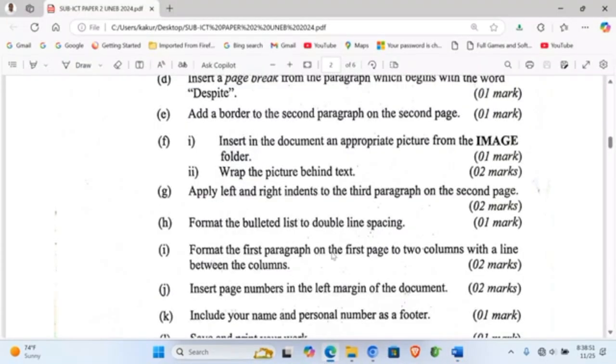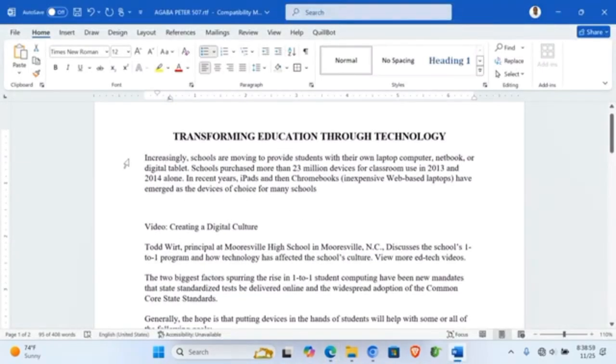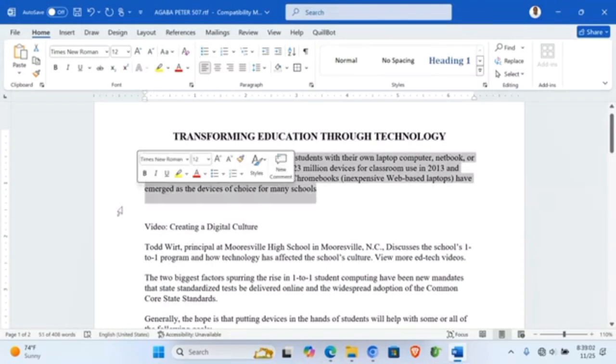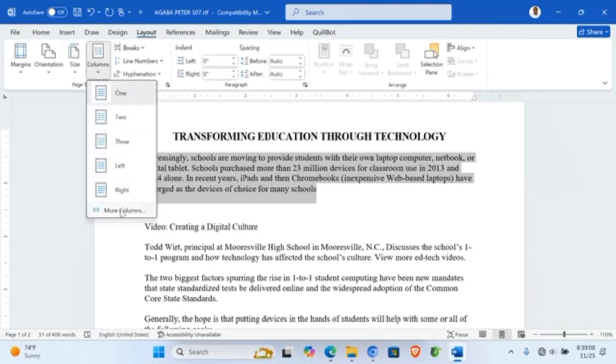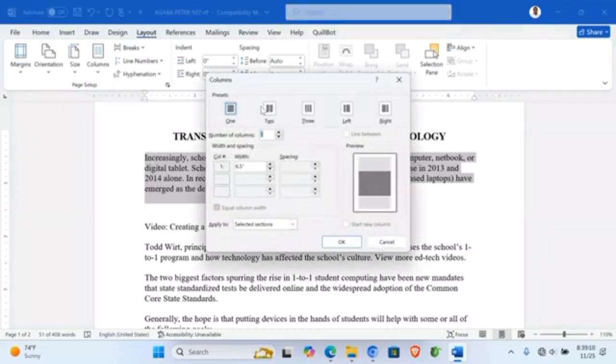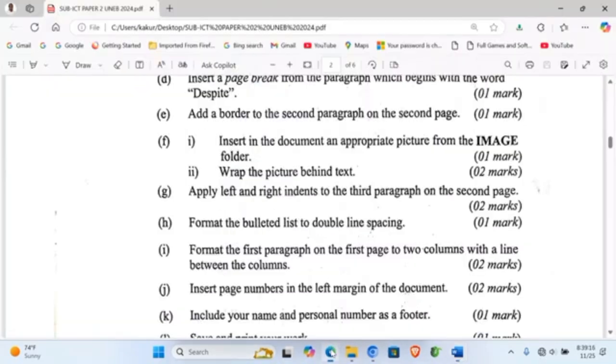Now format the first paragraph on the first page with 2 columns with the line between. I highlight the first paragraph, I go to page layout, columns, it is this one. I choose 2 with line between. Okay, that's all.